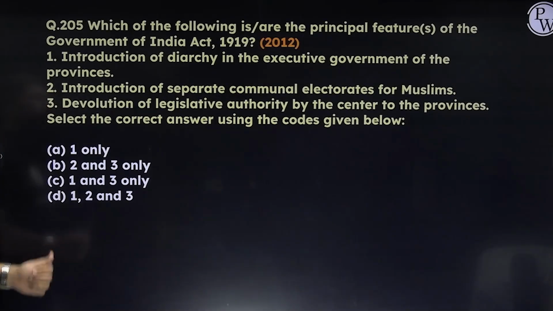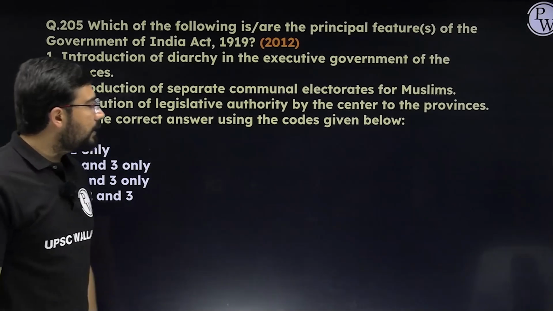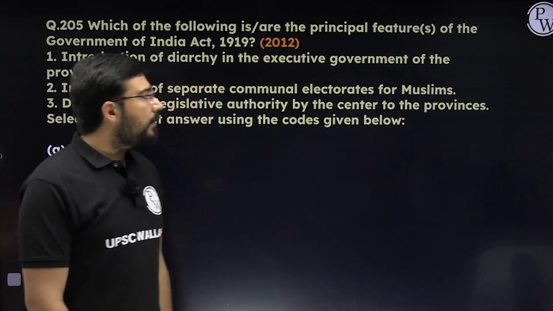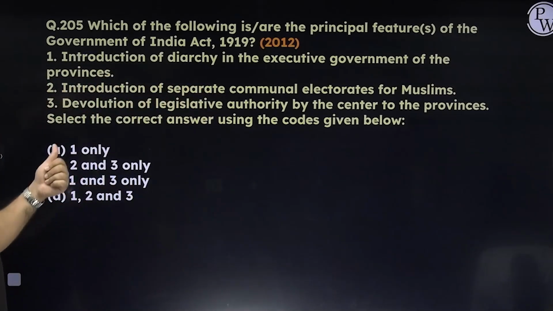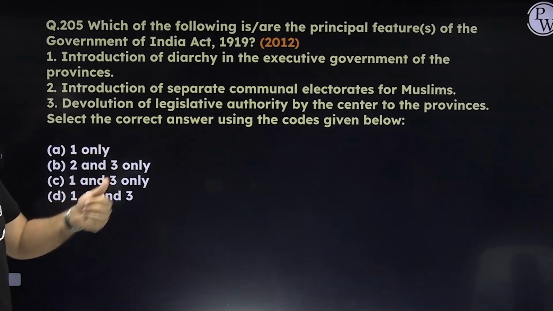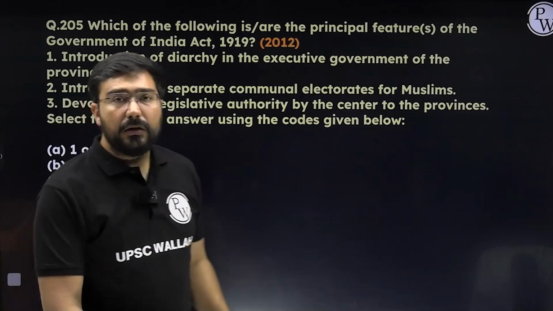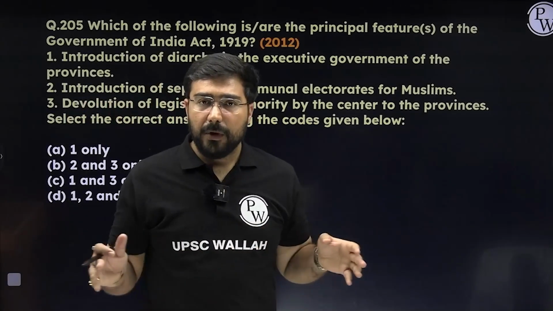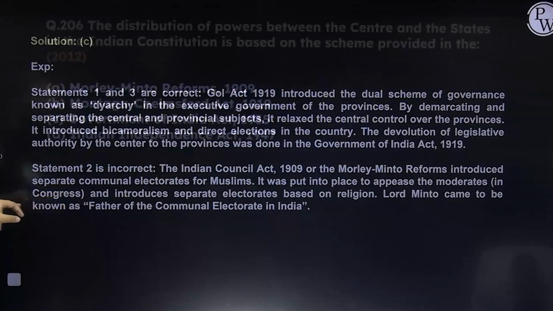Next, the Government of India Act 1919. Introduction of diarchy in the executive government of the provinces. Introduction of separate communal electorates for the Muslims, the second is incorrect, which is the Act of 1909. Third, devolution of legislative authority by the center to the provinces. That is correct because it's an outcome of the creation of different budgets, different powers. So in this case, the answer is going to become C, 1 and 3.